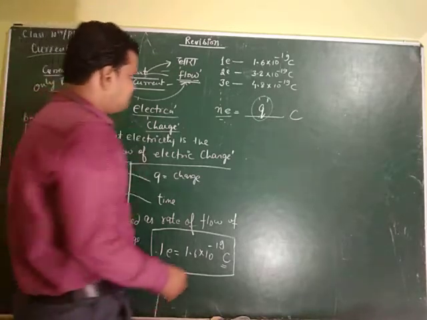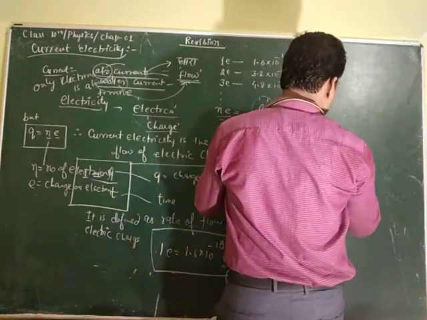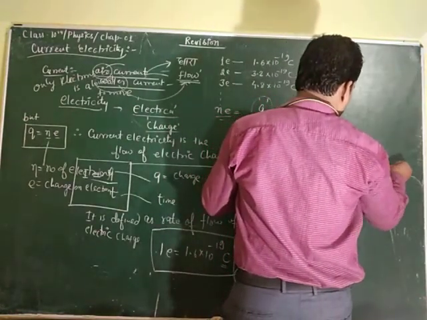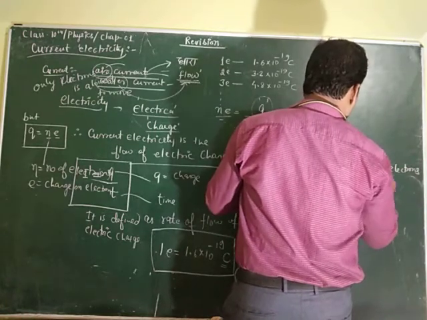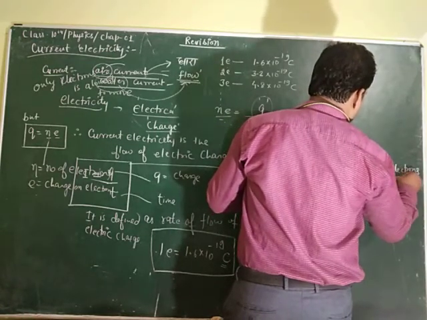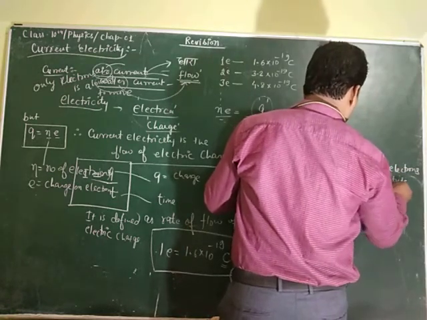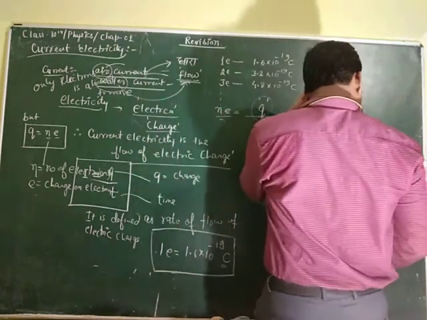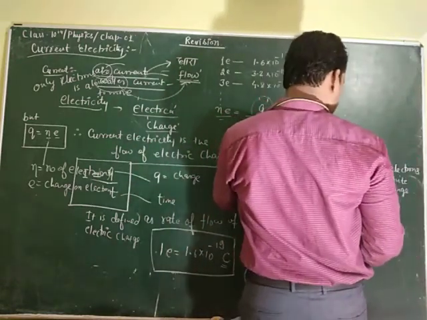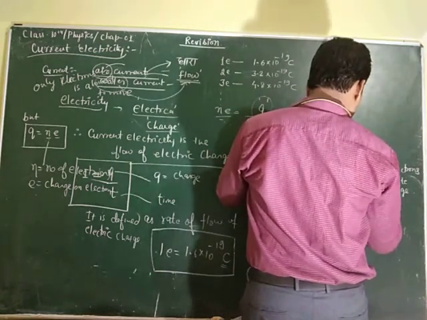Okay, so again there is a question: how many electrons will constitute a total charge of one coulomb?